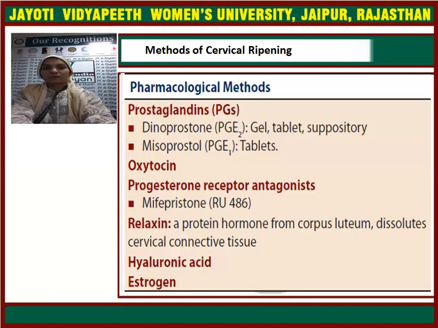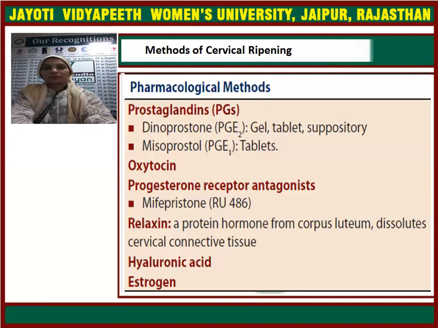Relaxin is basically a hormone secreted by the corpus luteum. Whenever this hormone is secreted, it dissolves the connective tissue, causing softening of that area.